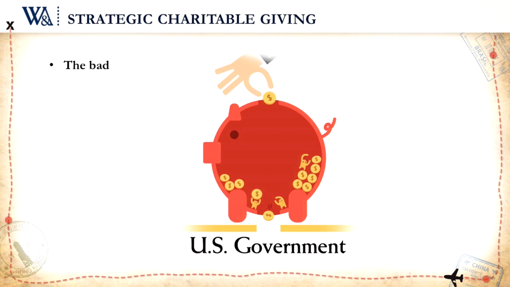So the bad news for the Smiths' situation is, since they're in the highest tax bracket, for every additional $100 that they earn, $39.60 is going right back out to the United States government. Not a good thing. The good news about the Smiths' situation is that for every $100 of deductions that they're able to take, the amount that's going to the federal government will go down by $39.60. So here's how we can do some strategic charitable gift planning through a vehicle known as a donor advised fund.